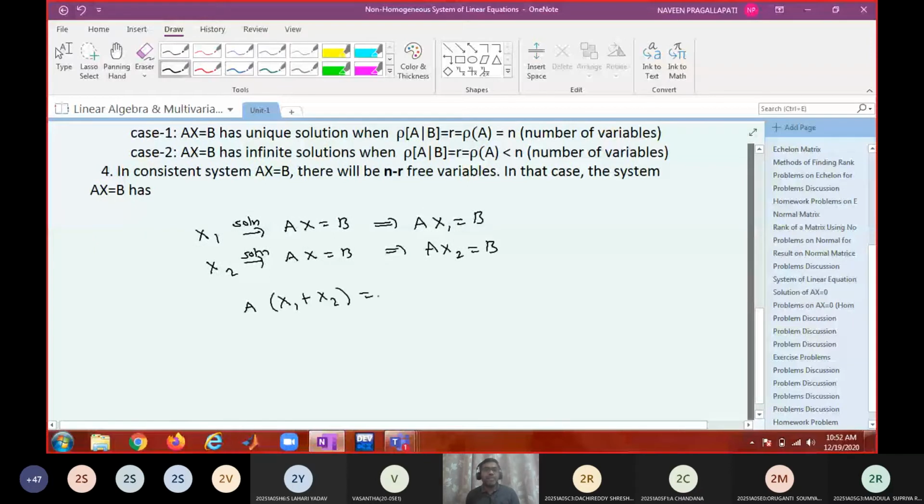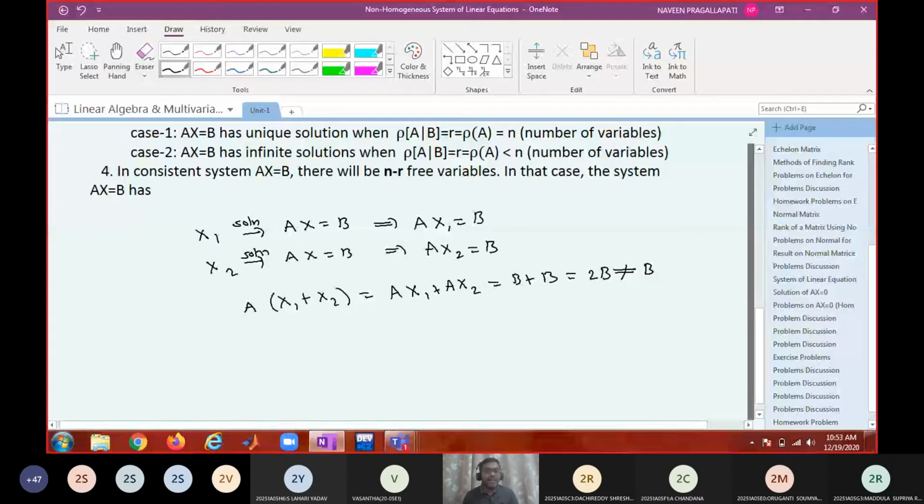So Ax1 plus Ax2, this is by distributive law. Now Ax1 is B and Ax2 is also B. B plus B is equal to 2B. 2B is not equal to B, because B is non-zero. Because 2B is not equal to B, A into (x1 plus x2) is not equal to B. It is not satisfying. Sum of two solutions cannot be a solution of the non-homogeneous system.